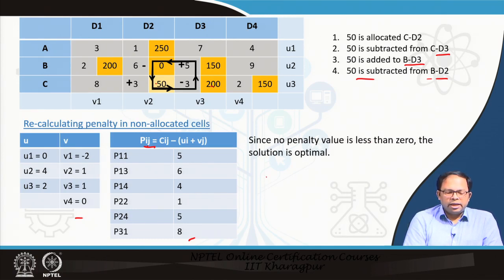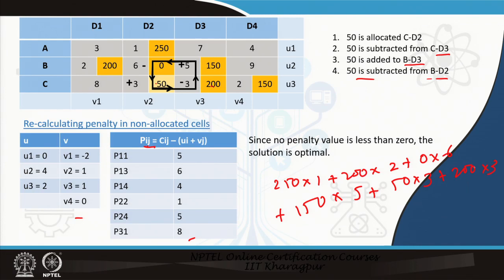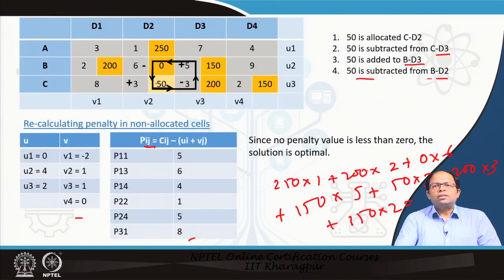So the optimal solution is 250 into 1 plus 200 into 2 plus 0 into 6 plus 150 into 5 plus 50 into 3 plus 200 into 3 plus 150 into 2. So this is the final cost, and this is the minimum cost. So this is how we solve the transportation problem.